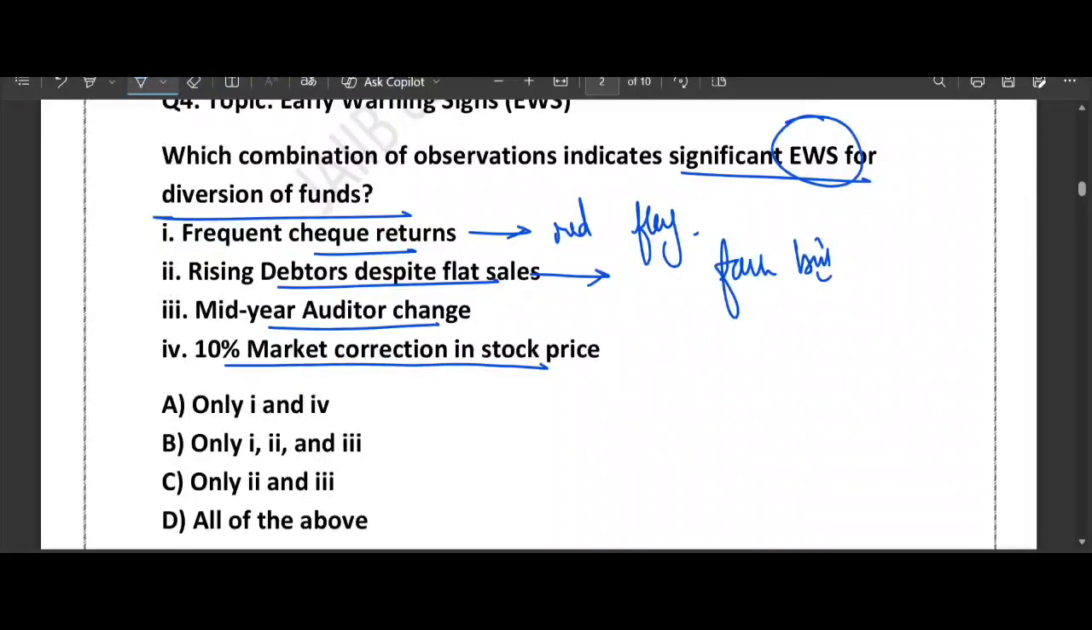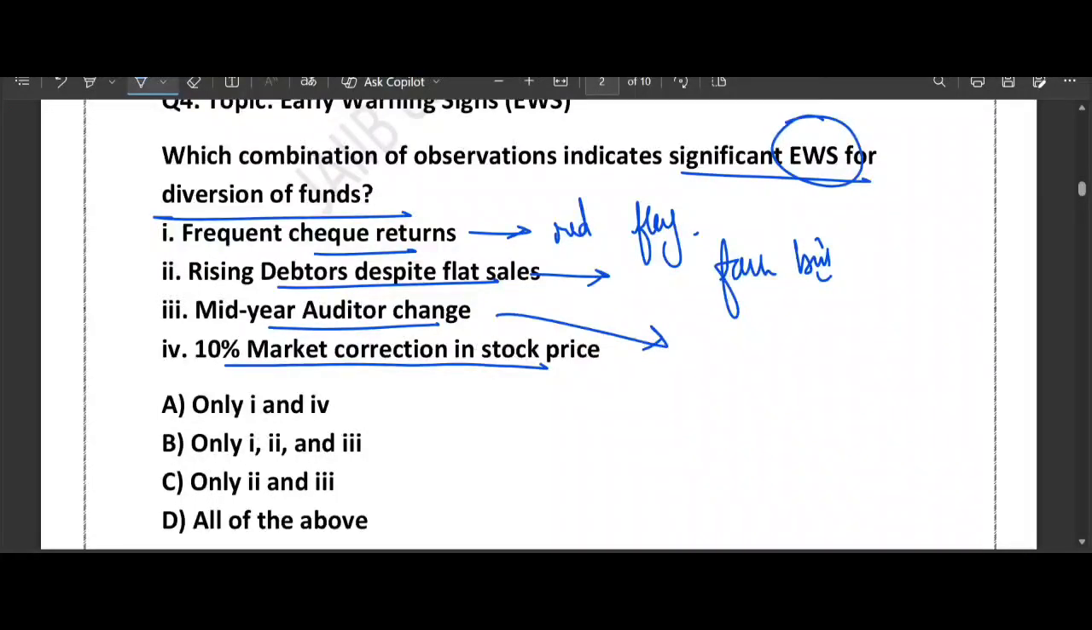Then comes mid-year auditor change. Think about it. Suddenly the person checking the bakery account quit in July and a new one is hired. This is like a pilot jumping out of a plane mid-flight. It usually means the auditor saw something illegal and did not want to sign their name to it.